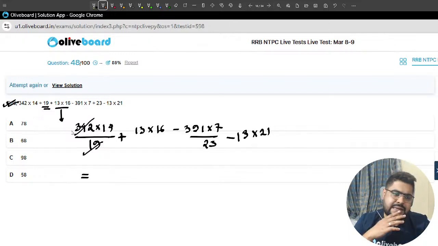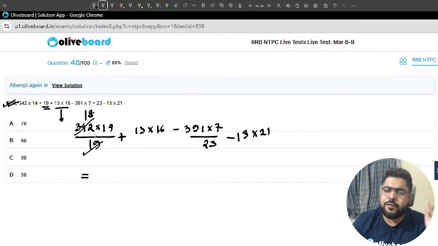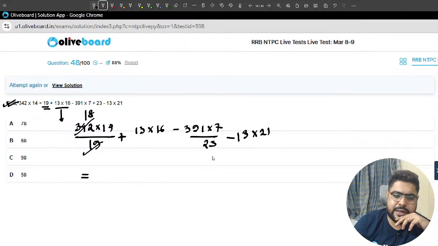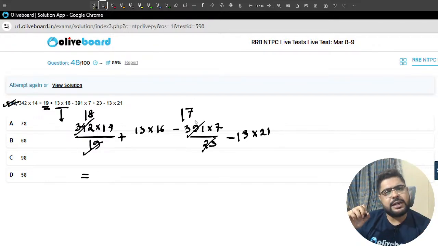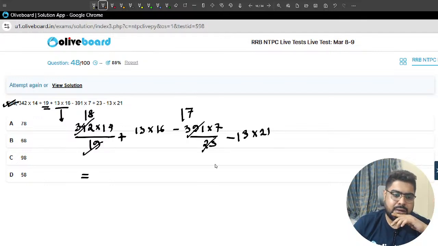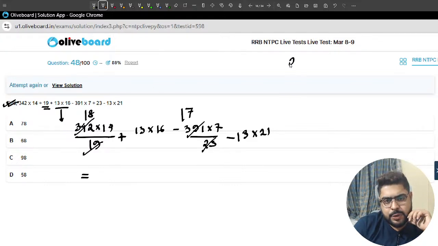This is 19. 19 squared is 361, so it is 18 most probably. Right? 8 9s at this. 361 minus 23, like 341. So 342. Perfect. Again, this is 17. Right? 17, na? 230 plus 135. 230, 1 second. 3 7s are 21. Yeah, I hope so. 230 plus 7. Yeah, absolutely.